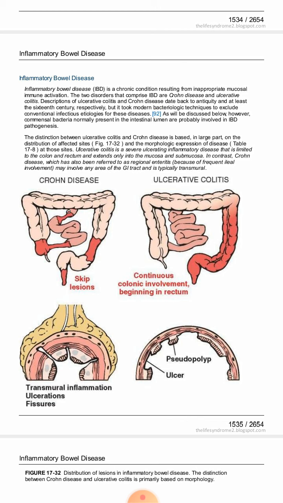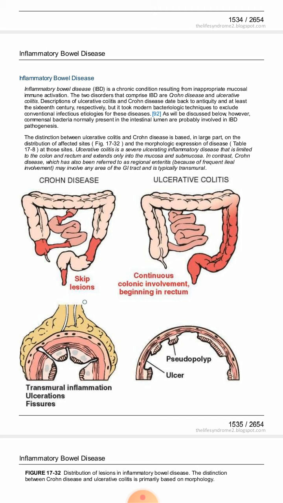Actually, the reason is that in case of Crohn disease, there is inflammation of all the layers of the walls of the intestine. This is the wall of intestine, and these are the layers. This is the mucosa. Then this is submucosa. This is the muscularis, and this is serosa. And there is inflammation of all these layers. There is transmural inflammation. Due to transmural inflammation, strictures appear in Crohn disease. In case of ulcerative colitis, inflammation occurs only in mucosa. Here only mucosa is involved. So in ulcerative colitis, there are no strictures.